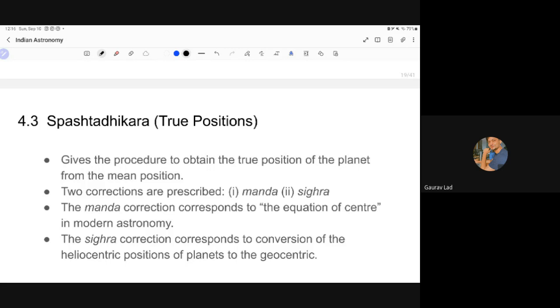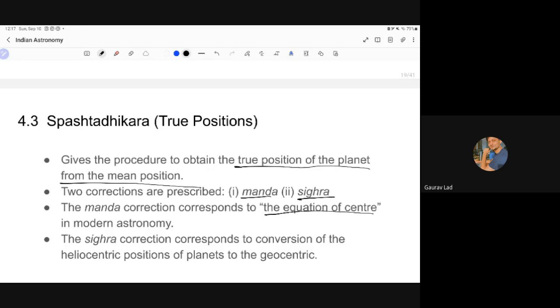So yeah, it gives the procedure to obtain the true position of the planet from the mean position. The two corrections that are described are manda and shigra. So what is manda? Manda corresponds to the equation of center. We have the equation of center of the sun, the moon, and the earth. And by using these, we can also apply this methodology to understand eclipses. So it basically means equation of the center. That is what manda is.